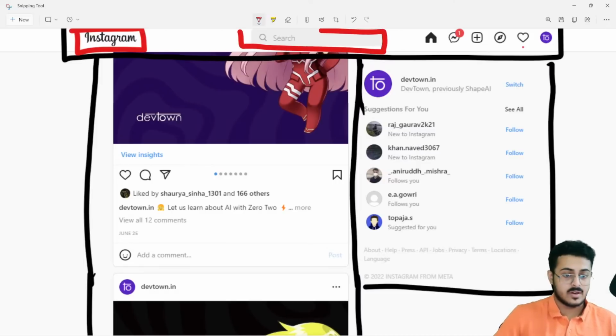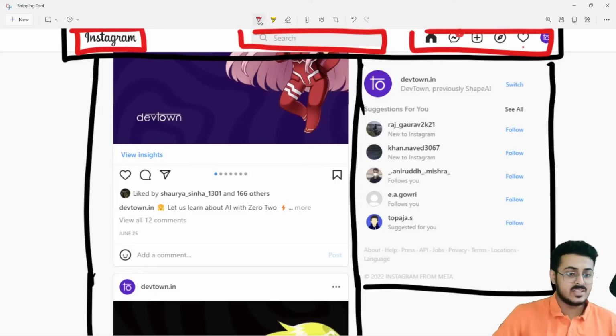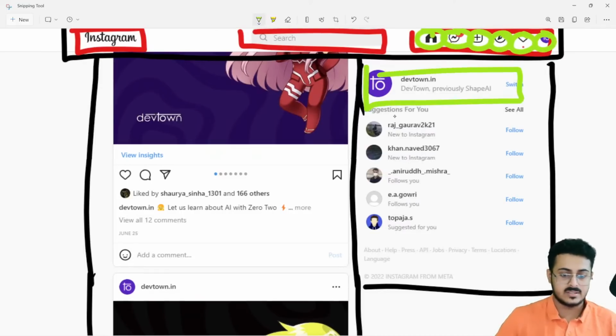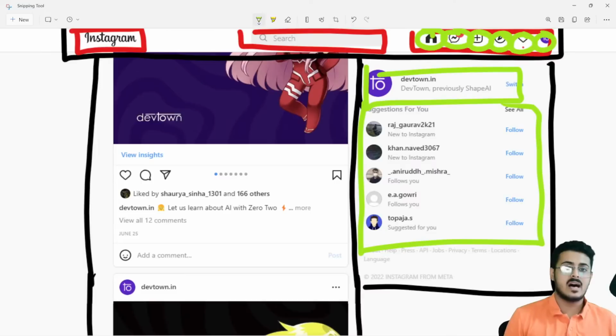The search button will be one of its components. All these icons will be components too. And inside those icons as well, we'll be having many components. So this will be one component, 2, 3, 4, 5, 6, so on and so forth. Similarly, right over here, this will be one of the components. This will again be one of the components. So items with a similar look will be a common component right over there.